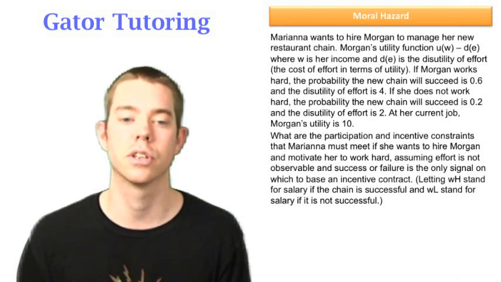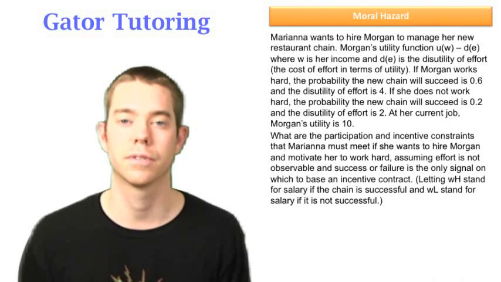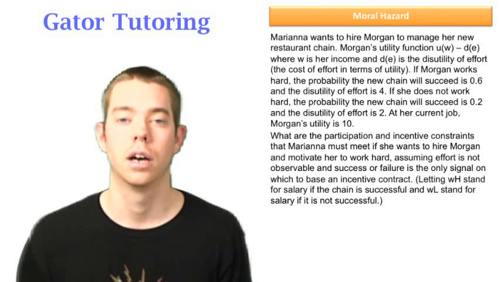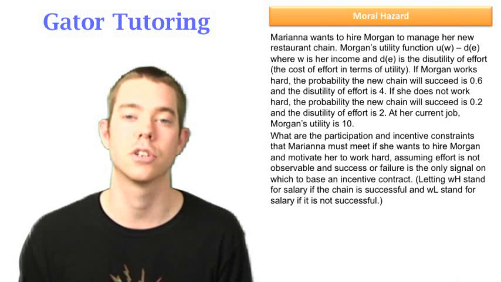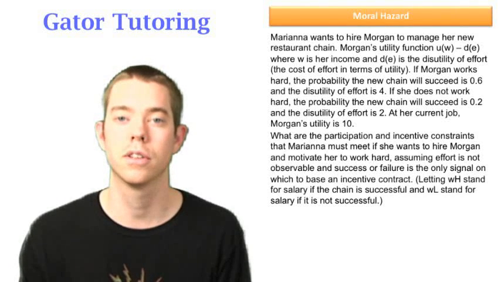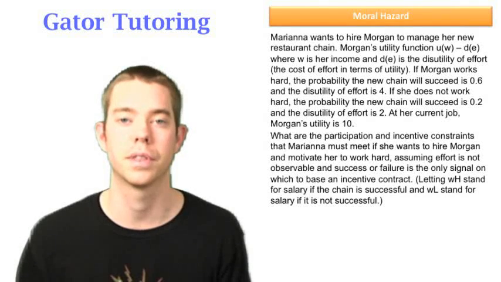And it says the disutility of effort is 2 if she doesn't work hard. So this is again different. Usually it's 0, and this time it's 2. It says at her current job, Morgan's utility is 10. Again, they didn't give us a reservation wage. They gave us a reservation utility. So this is going to make our life actually easier, but you have to notice that they've given us her utility at her other job and not her wage at her other job. And you need to know how to deal with that.